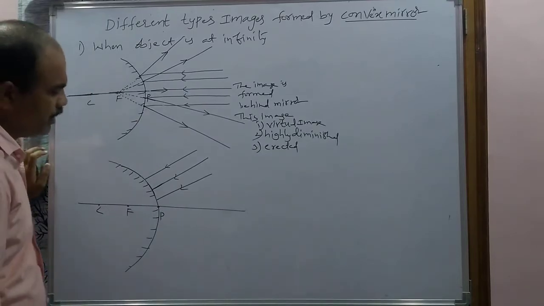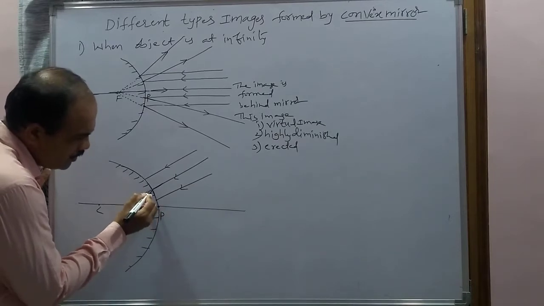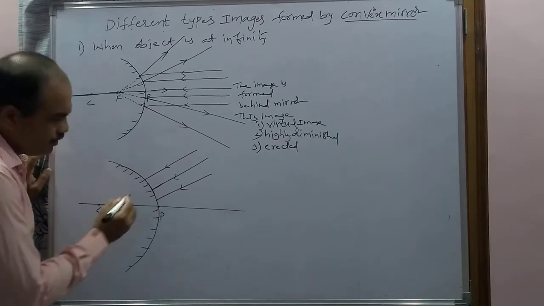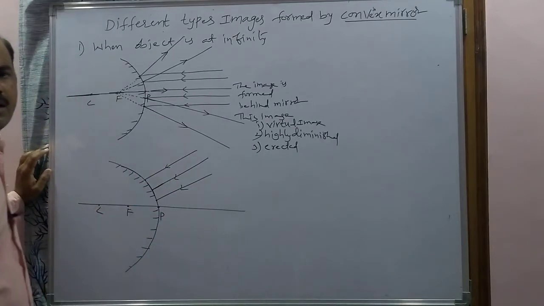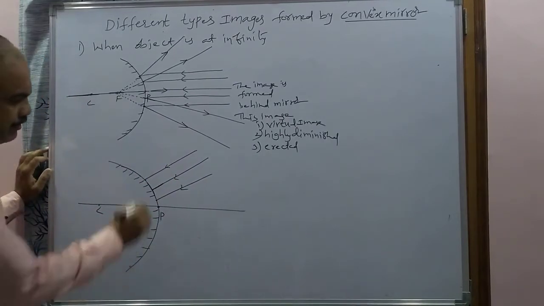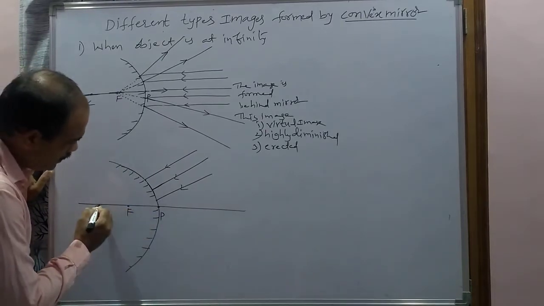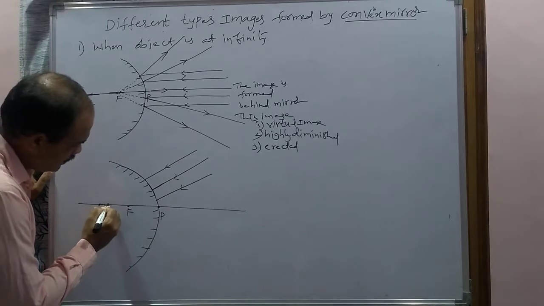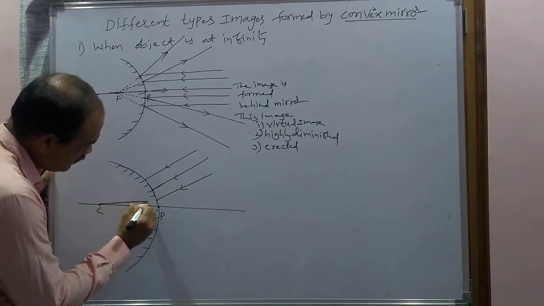So to draw the ray diagrams, first of all you have to check the point of incidence. From the point of incidence you have to draw the normal, for every point of incidence. First I am drawing the normal for this point of incidence. So join the center of curvature and the point of incidence with a line.